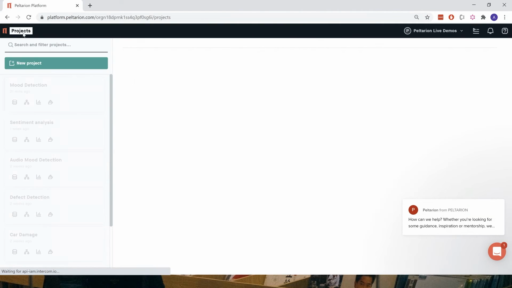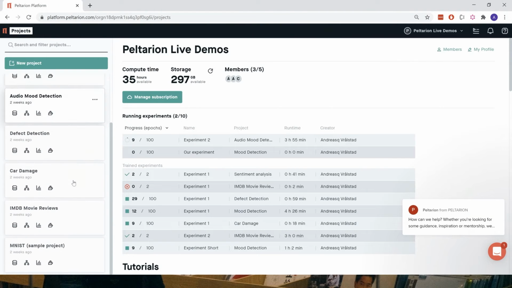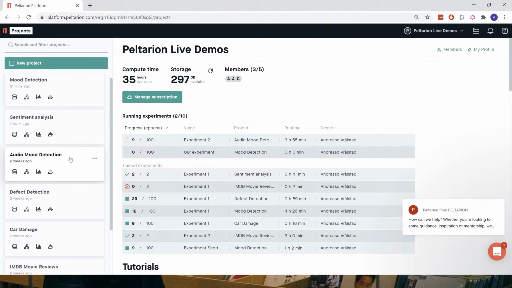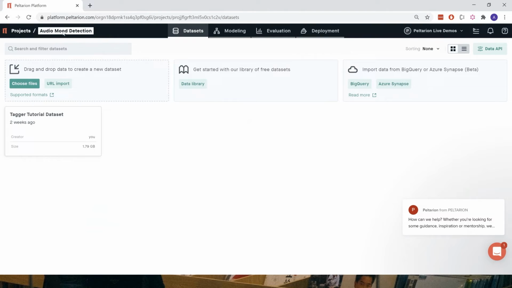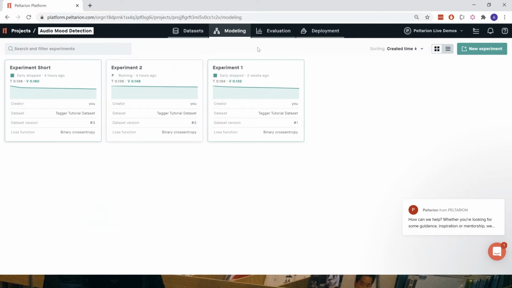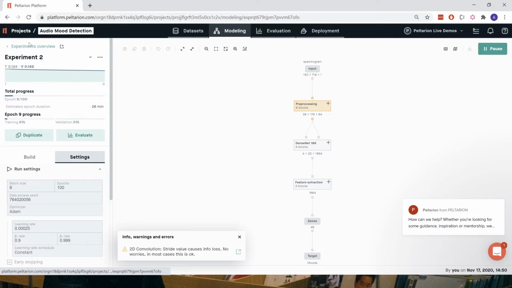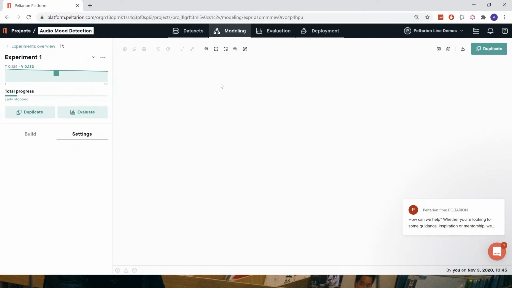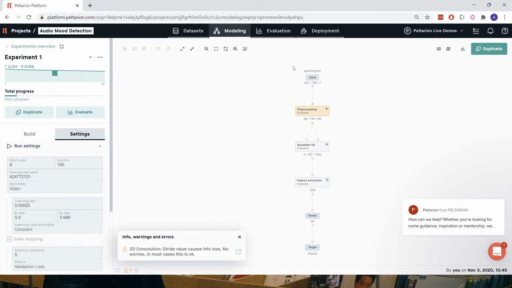I'm going to go back to projects and have a look. Going into another project, it's the same model, and we trained it already. That was the wrong one. It's here, experiment 1. We can see it's the same model, and it's done training.